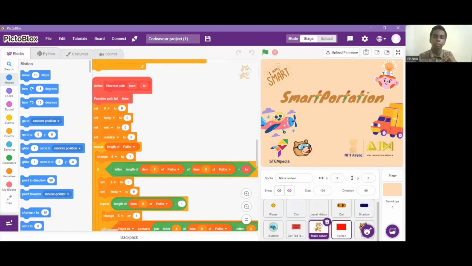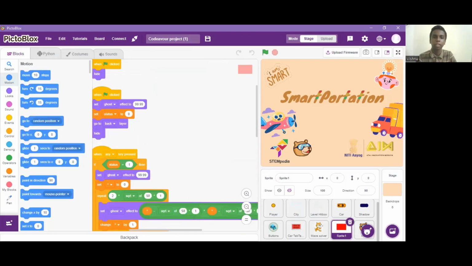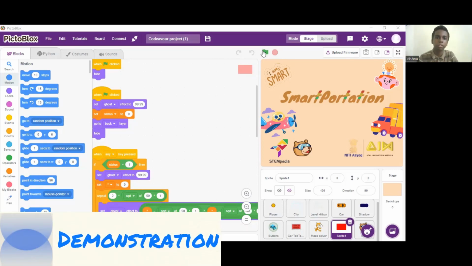There is sprite 1. This sprite is something like a blocking. It does not allow the car to do any other kind of activity or turn or do any other such work while the car is driving. This is a layer of protection that avoids human interaction while the car is in self-drive mode. So let's get into the demonstration work for now.